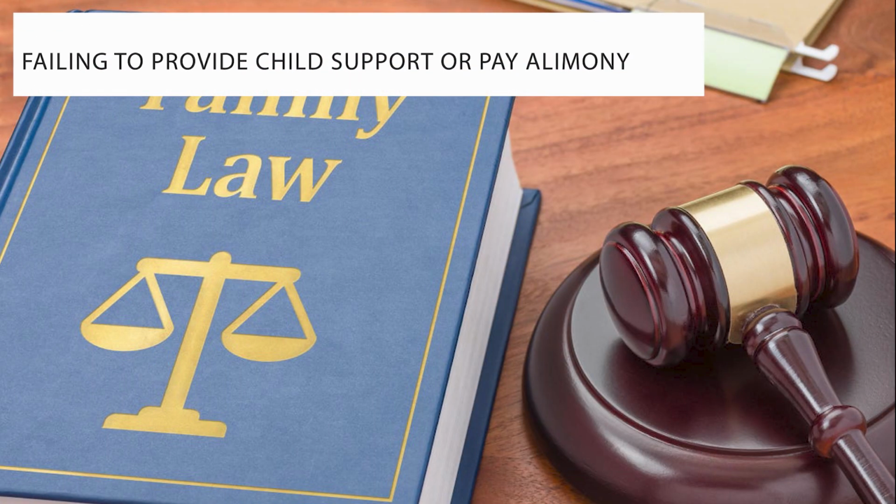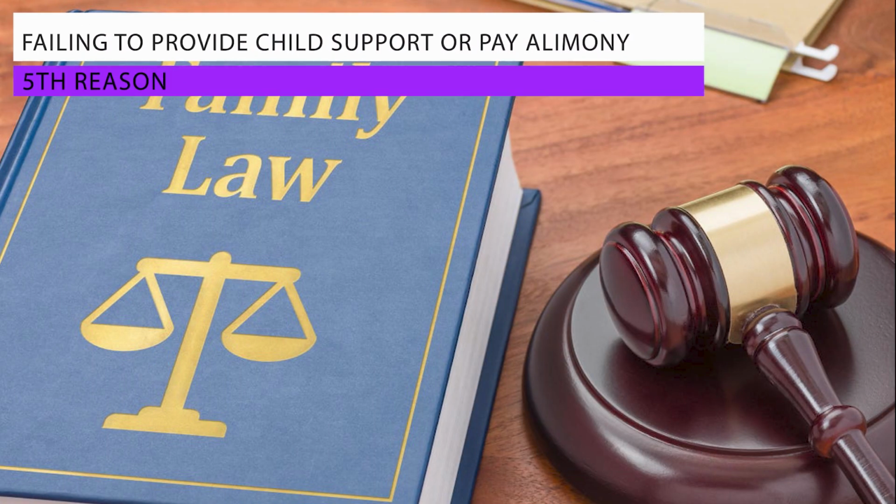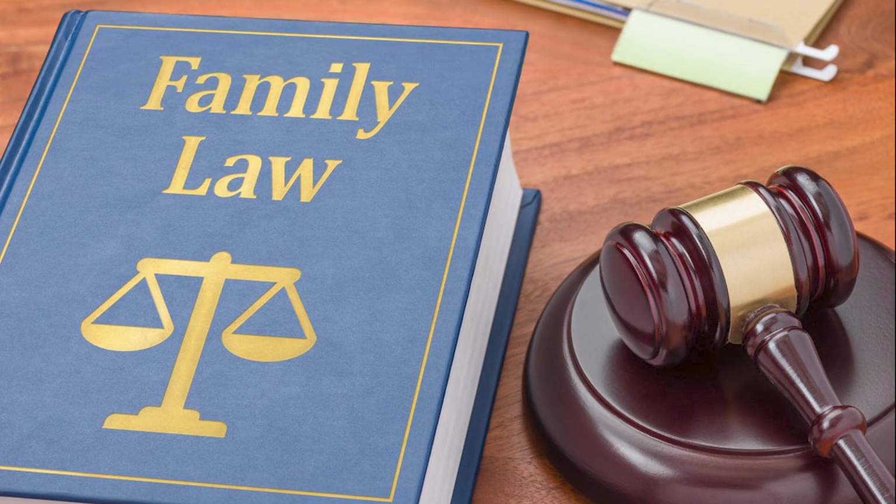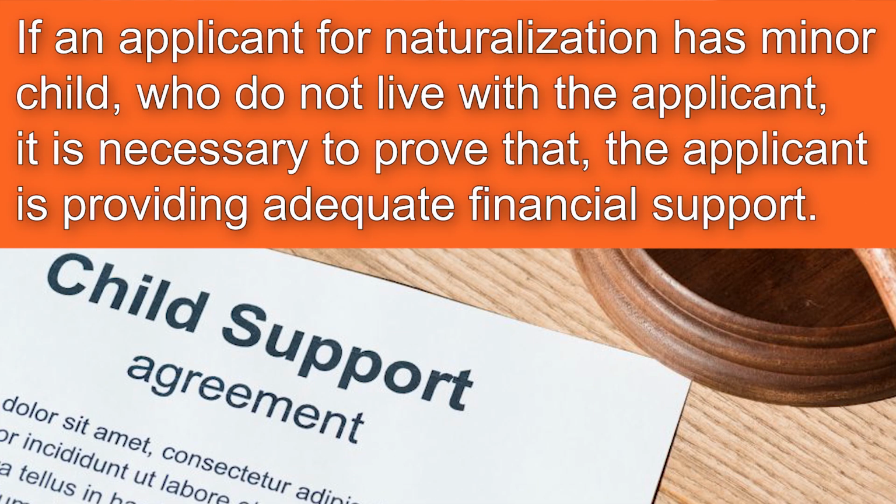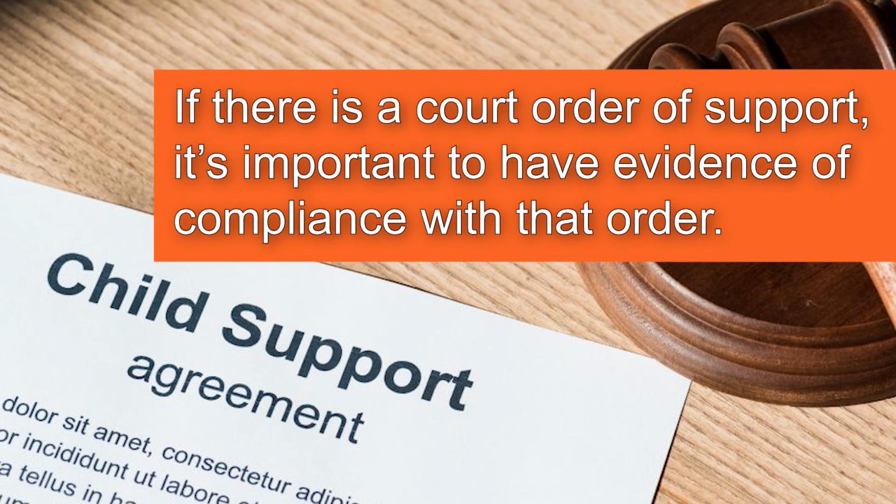The fifth reason is failing to provide child support or pay alimony. If an applicant for naturalization has a minor child who does not live with the applicant, it is necessary to prove that the applicant is providing adequate financial support. If there is a court order of support, it's important to have evidence of compliance with that order.